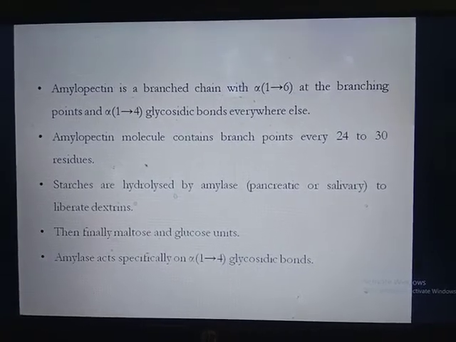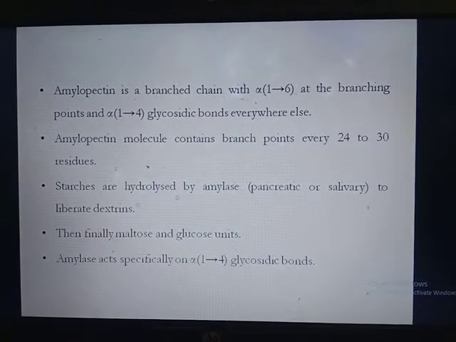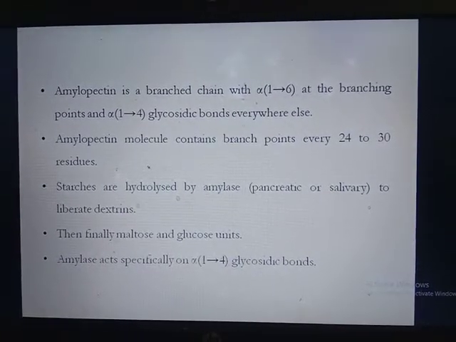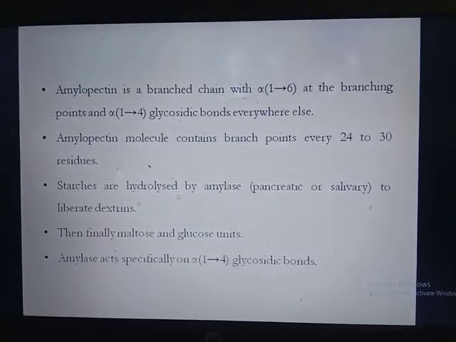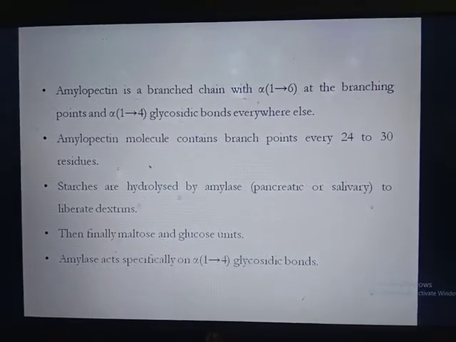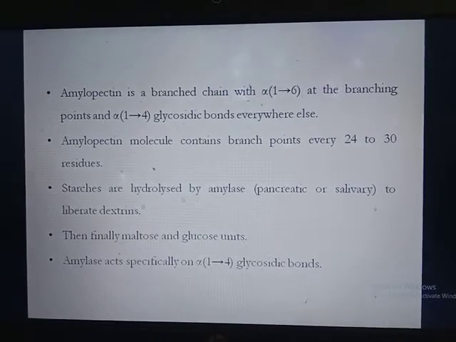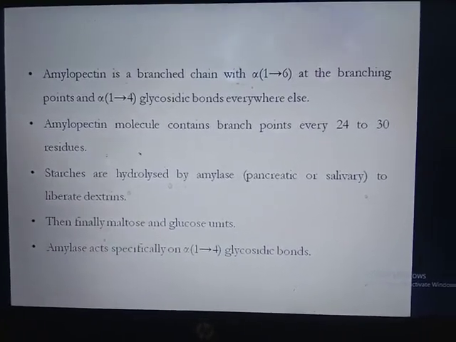Starches are hydrolyzed by the amylase enzyme, which is present in saliva or pancreas, to produce dextrins. Then this dextrin further gets hydrolyzed to produce maltose, which is a disaccharide. Then that maltose again gets hydrolyzed to produce 2 glucose units. Amylase is the enzyme which acts specifically on alpha 1,4 glycosidic bonds.